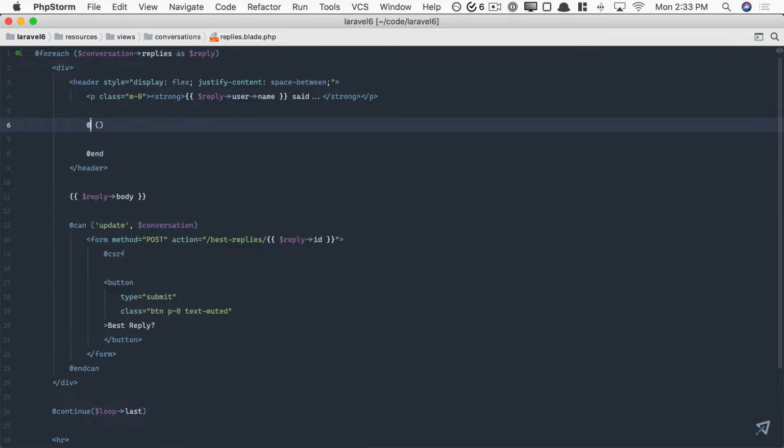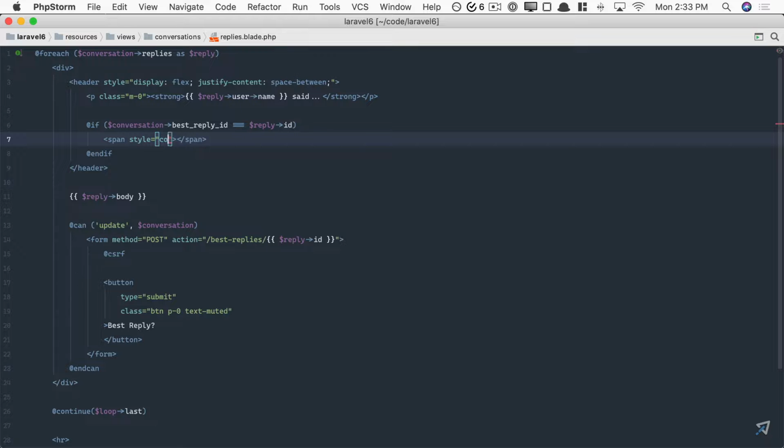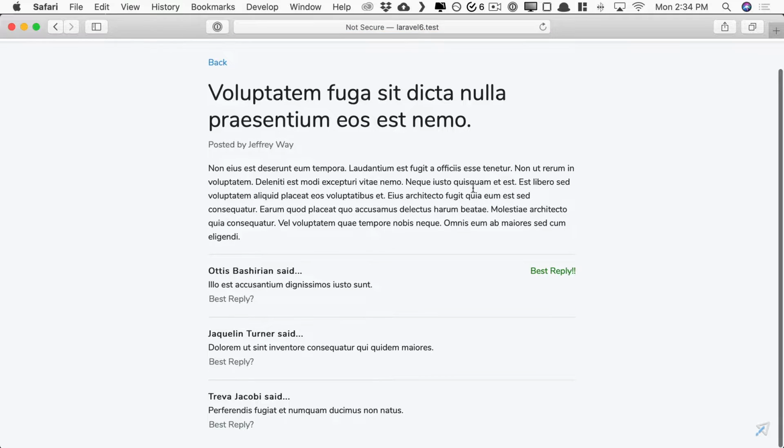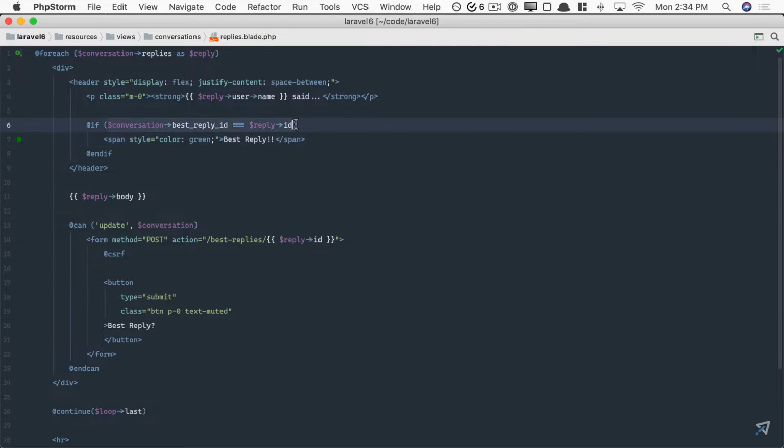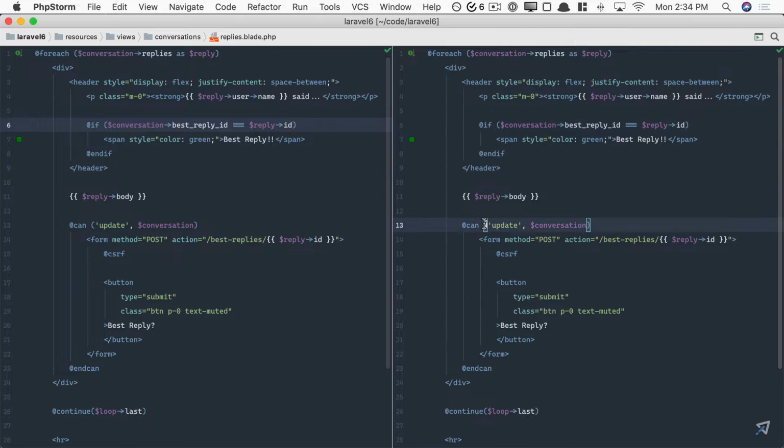So now I could say if the conversation best reply ID equals the ID of the current reply, then within a span tag here, let's give it a green color and we'll say best reply. All right, let's come back, give it a refresh, and there you go. Let's change it. Yep, now that one's working. And now don't forget, for logic like this, if you're going to reach for it in multiple places, maybe that should go on a model as well.